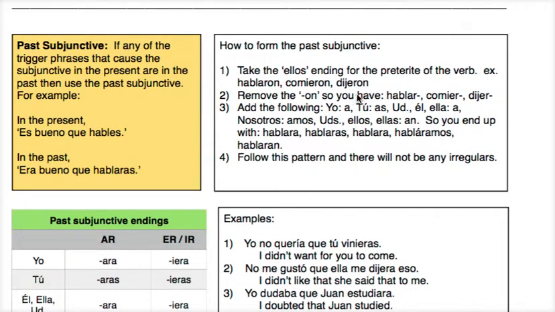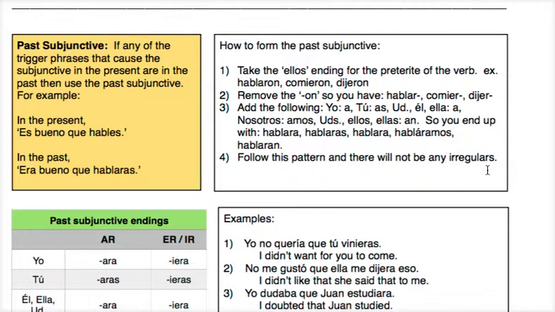Take off the on, so you end up with hablar, comer, dijer, etc. And then just add the following endings for the given pronouns. Okay, so you end up with hablara, hablaras, hablara, habláramos, hablaran. If you follow this pattern, there will not be any irregulars.